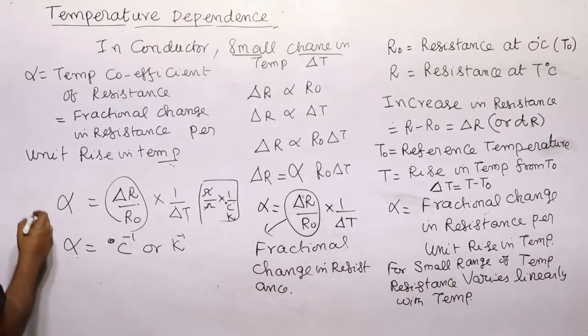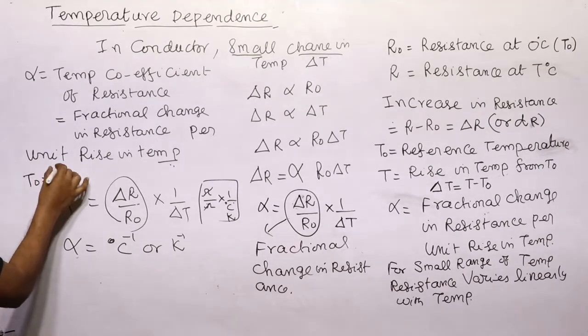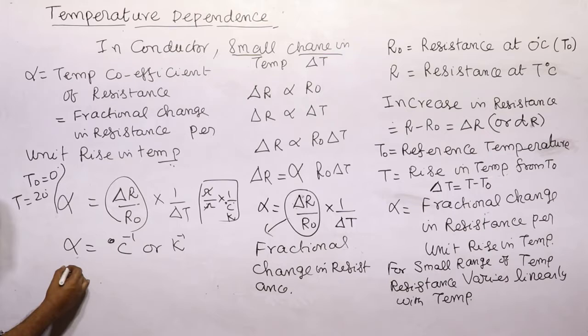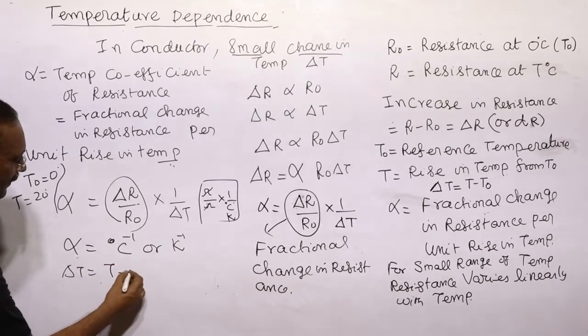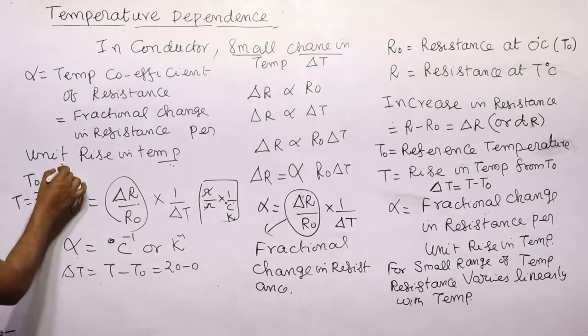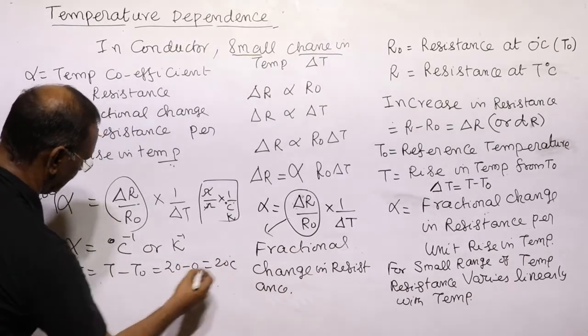Why? Suppose T naught is equal to 0 degree and T is equal to 20 degree. What is delta T? Higher temperature minus T naught, which is equal to 20 minus 0. It is given in centigrade, so it is equal to 20 degrees centigrade.